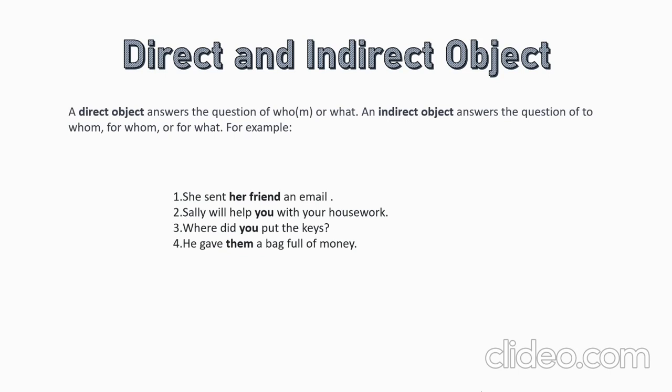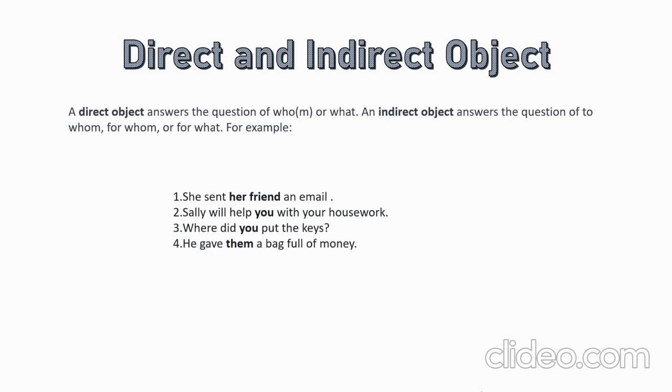So, direct and indirect objects. Direct objects answer the question whom or what. Indirect objects answer the question to whom, for what, for whom. For example, let's read the first example. She sent her friend an email.